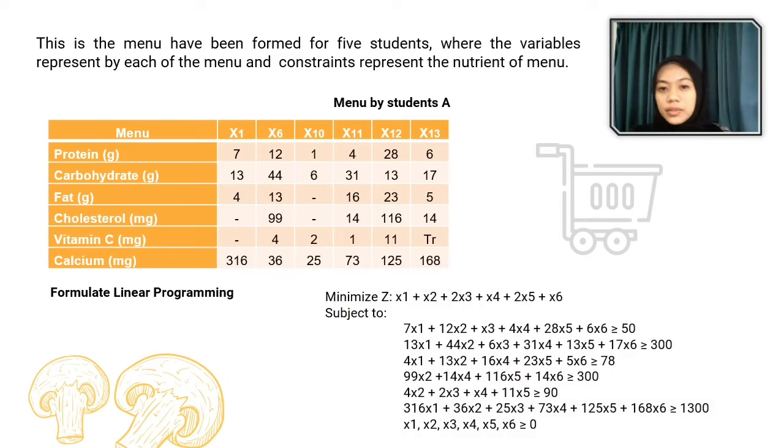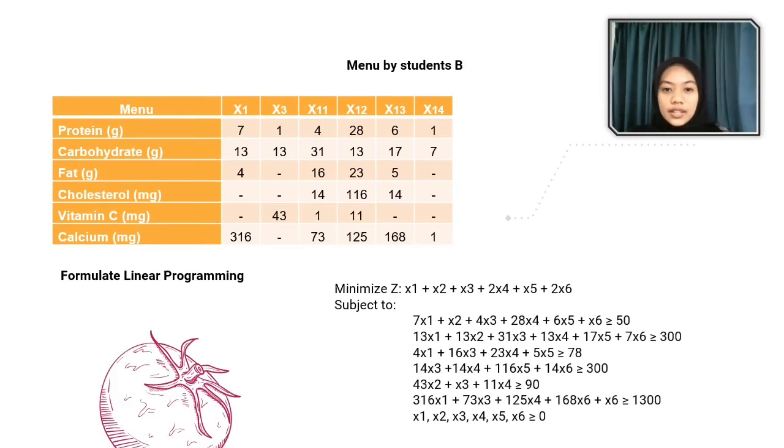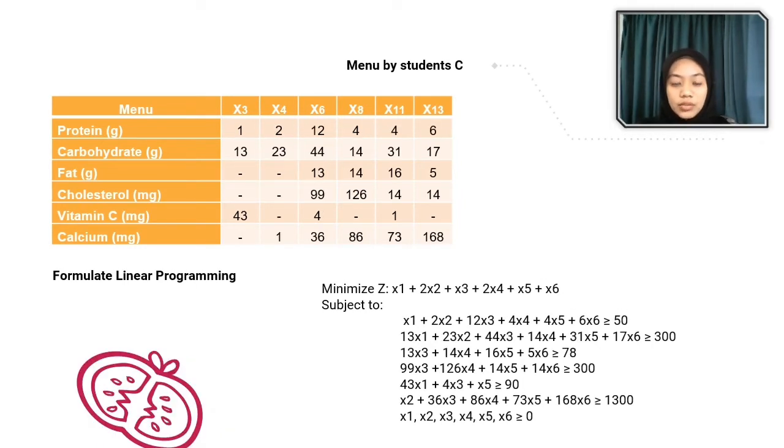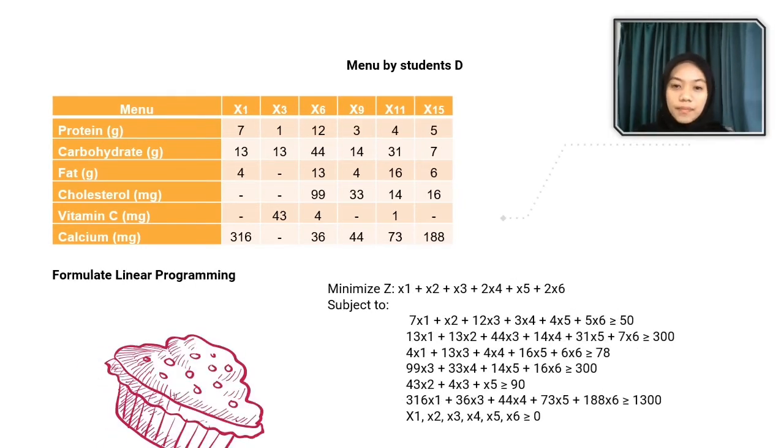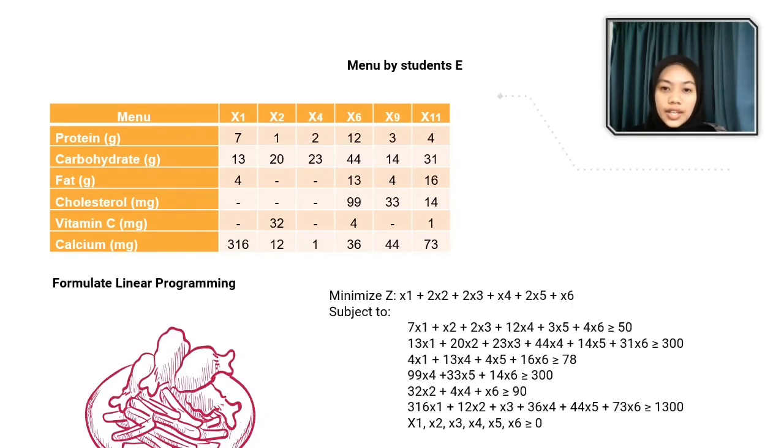This is the menu that has been formed for 5 students, where the variables represent each of the menu items and the constraints represent the nutrients of the menu. This is the menu by student A, and then we formulate a linear programming model whose objective function is to minimize size and is subject to constraints for each nutrient in the meal. Then this is the menu by student B, the menu by student C, the menu by student D, and lastly the menu by student E.